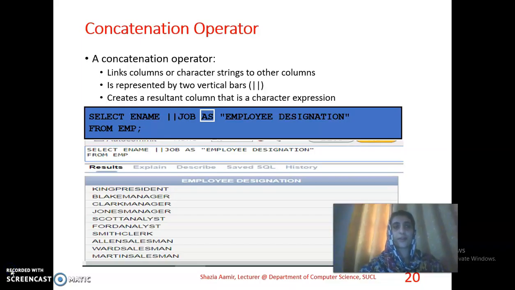We have another operator, the concatenation operator. The concatenation operator links columns and character strings to other columns. It is represented by two vertical bars and creates a resultant column that is a character expression. We have a query: select ename, concatenated with column job as employee salary, employee designation, from employee. We have found a result over here.